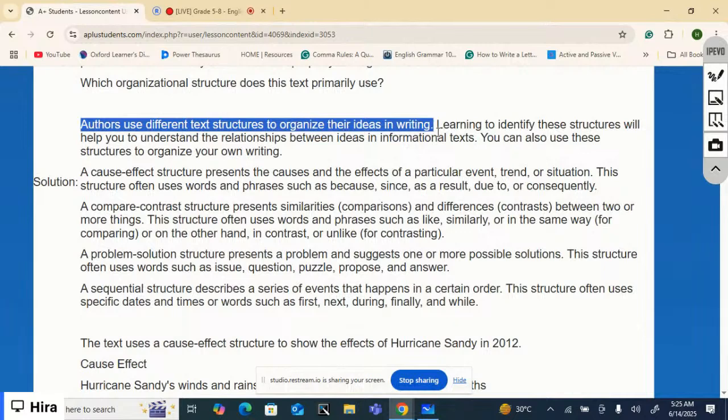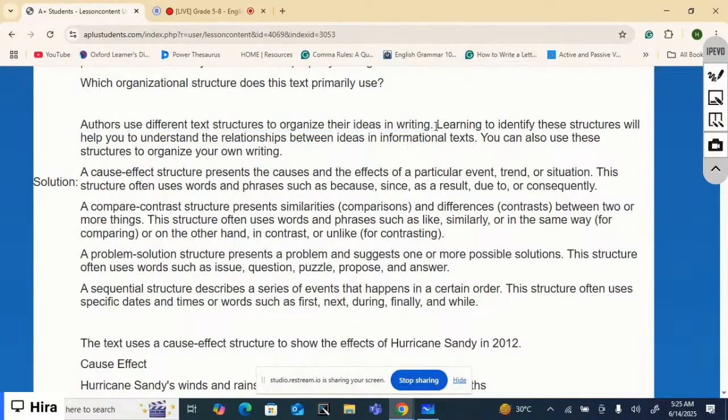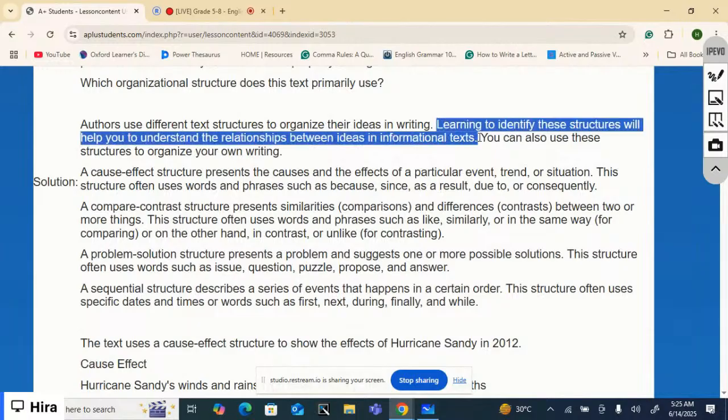If they use the same style, same structures, the readers will get bored of their writings. There are multiple ways to convey your ideas, and there are multiple text structures to organize your ideas in writing. So, learning to identify these structures will help you understand the relationships between ideas in informational text, the text which provides us some information.